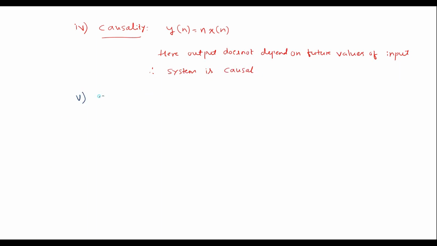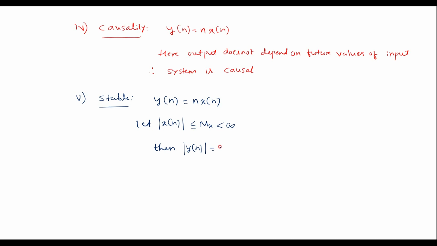We'll verify stability property. The given system is y of n is equal to n x of n. Now here let the input signal x of n is bounded and it is less than infinity. Then output signal y of n must be bounded.